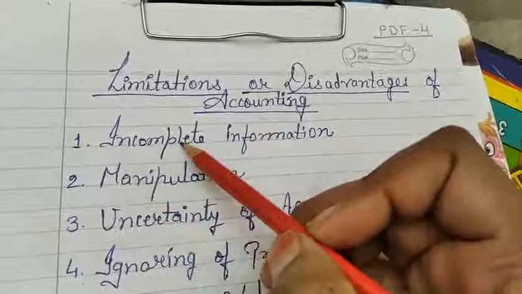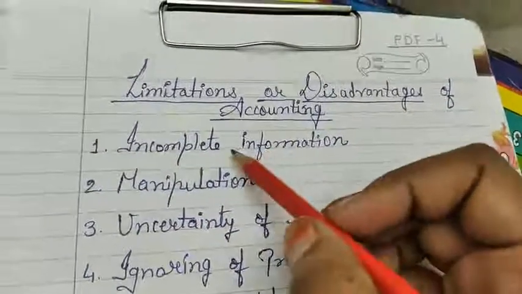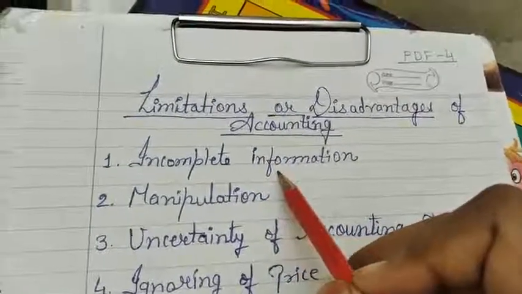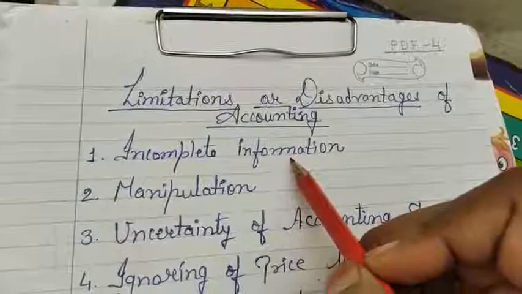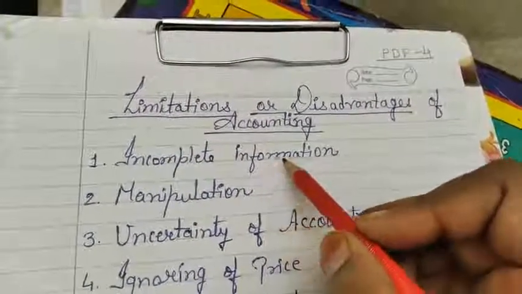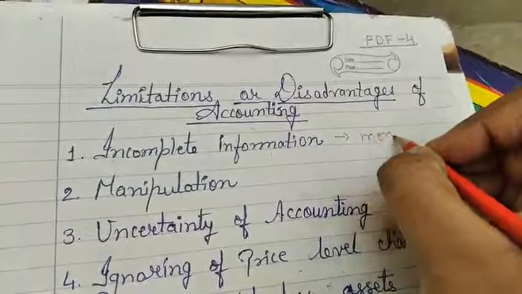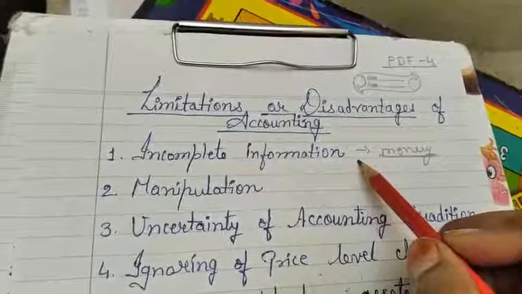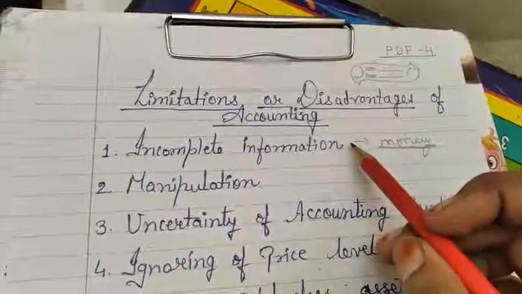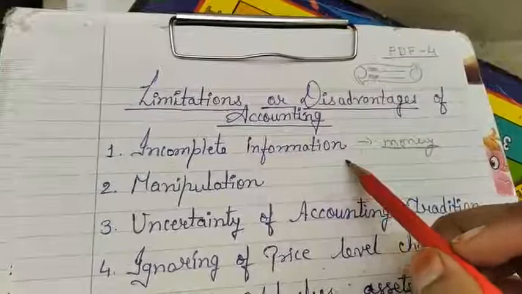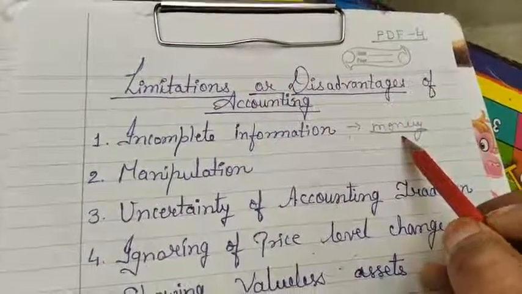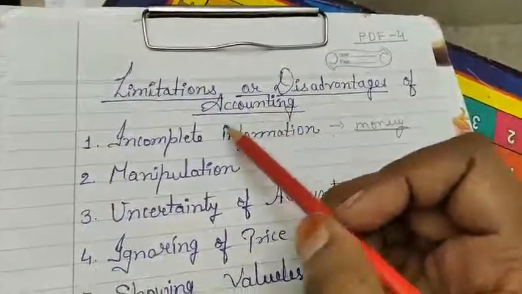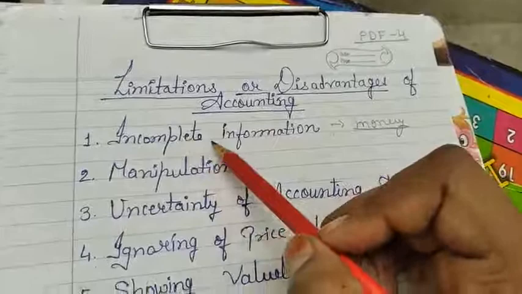First one is incomplete information. Incomplete information in accounting means that in accounting we record only the quantitative aspects, which are expressed in terms of money. That is the quantitative aspects. Non-financial transactions are not recorded. So accounting is limited only to monetary transactions. That's why we can say one limitation or disadvantage of accounting is incomplete records.